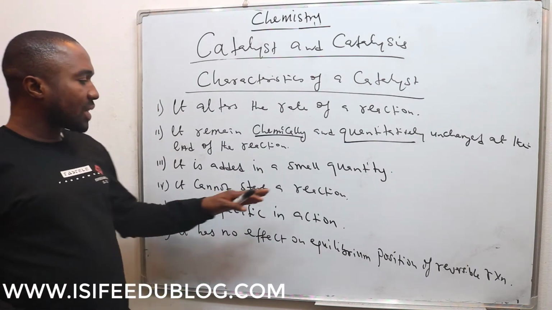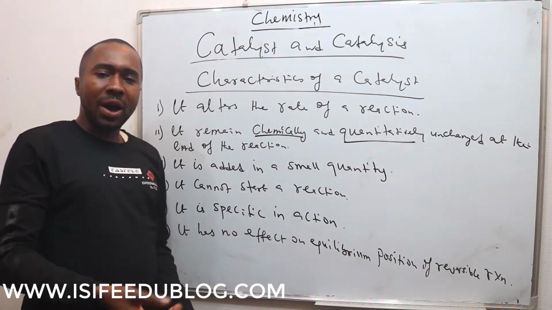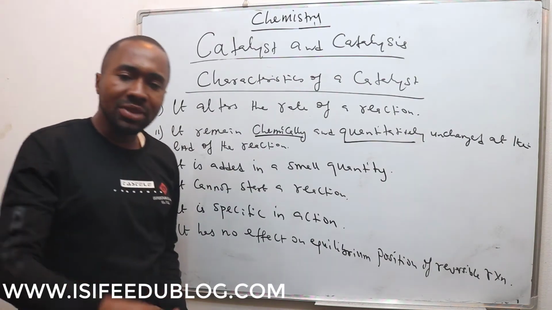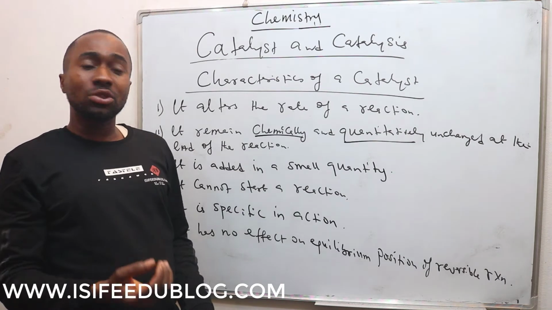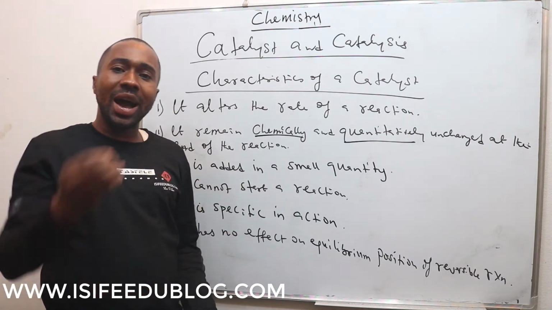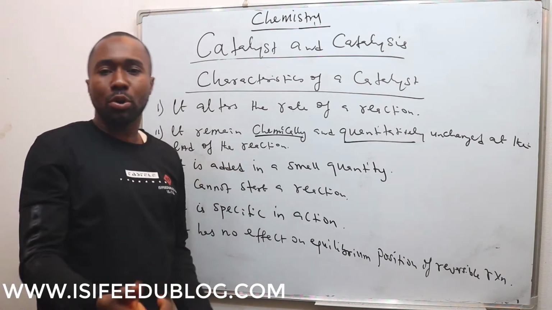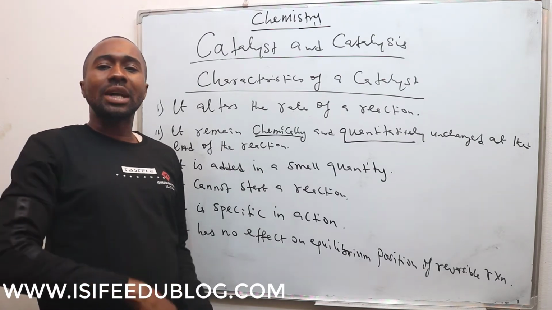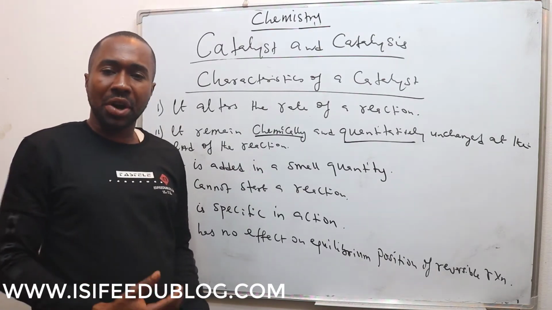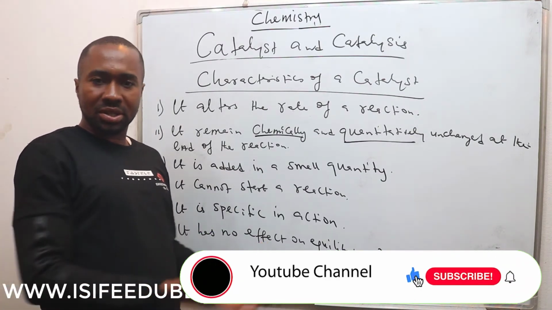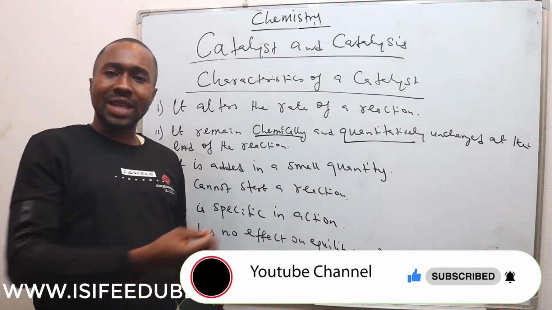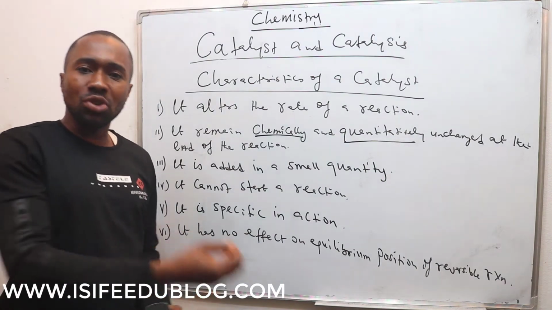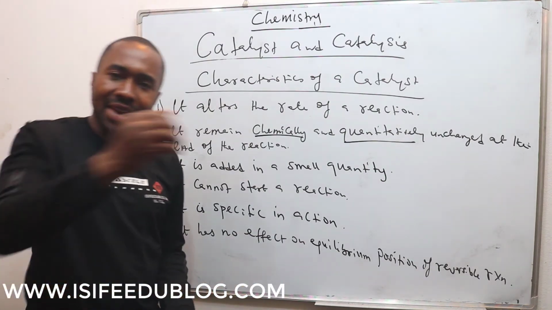Again, it cannot start a reaction. If you are adding a catalyst to a reaction, you must have started the reaction. Then you now add a catalyst. A catalyst is normally added to a reaction that is already in progress. You can't add a catalyst to a reaction that is just starting. Otherwise, the catalyst will become poisoned. But when you want to use a catalyst, first of all, start the reaction. Then once the reaction is already in progress, you now add a catalyst.